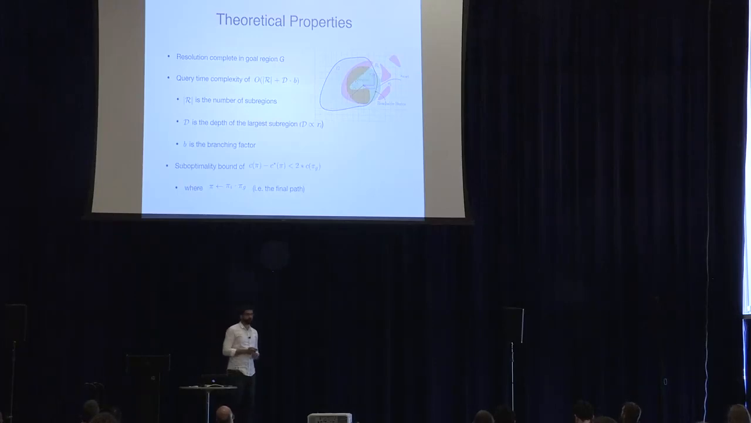We also provide a suboptimality bound, assuming that the planner that we use for pre-computing these paths, Pi, is optimal. We provide this additive suboptimality bound. The difference between the cost of the optimal plan and the plan that our planner generates is no more than 2 times the cost of this path pi g that the potential function gives us at the query time.